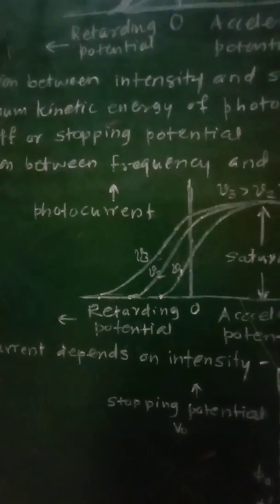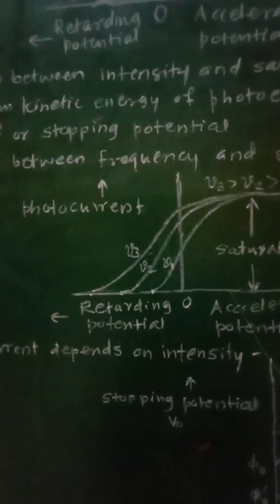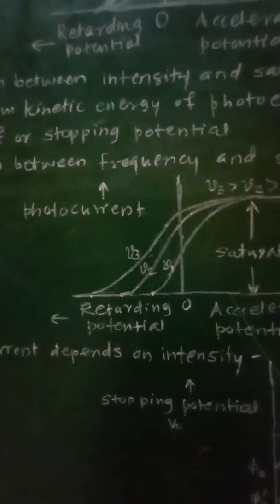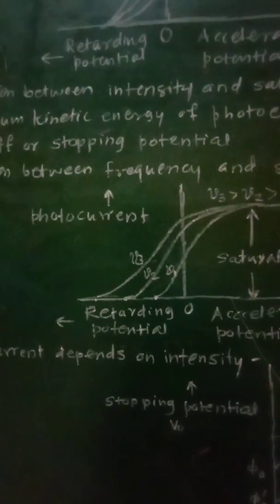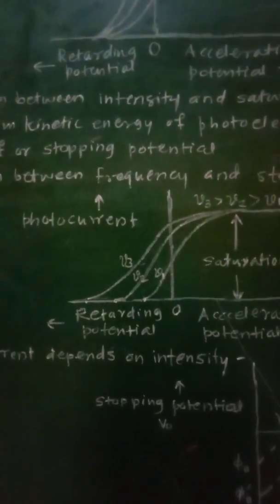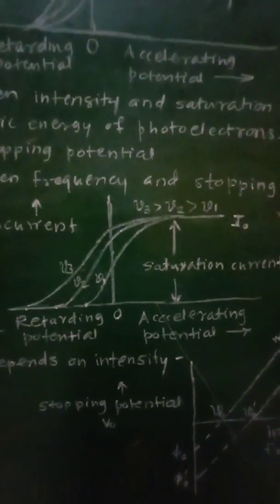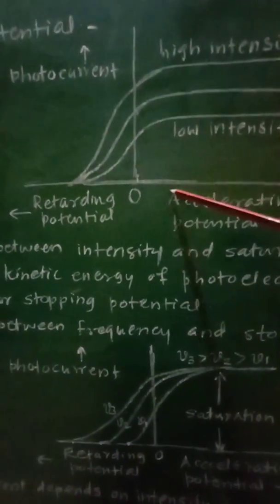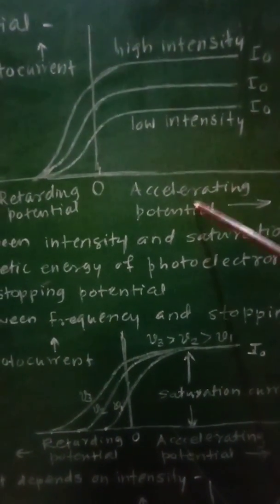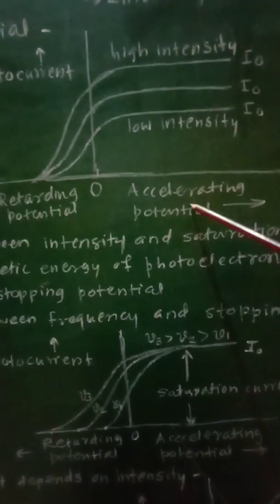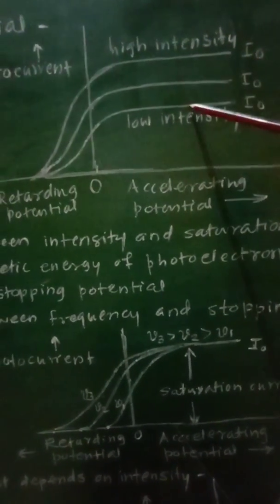So for retarding potential also there will be emission of the electrons, and these emitted electrons will reach the collector plate. The stopping potential phi 0 is different for different materials. So if you consider this diagram here, this will be the retarding potential and this will be the accelerating potential. First of all, accelerating potential will be applied to the emitter plate. At that time current will be maximum.